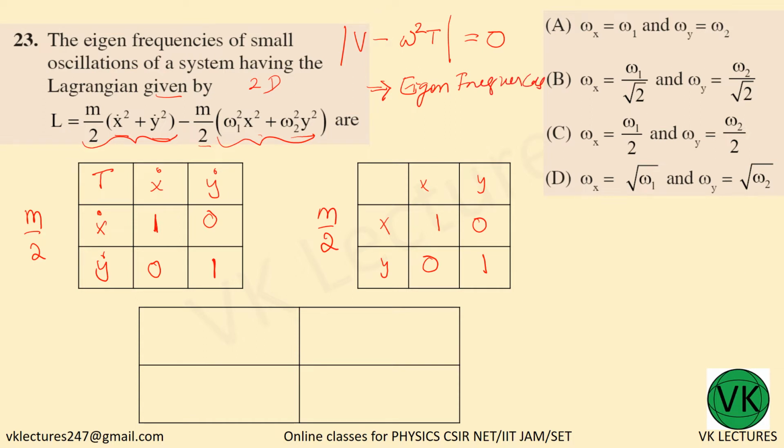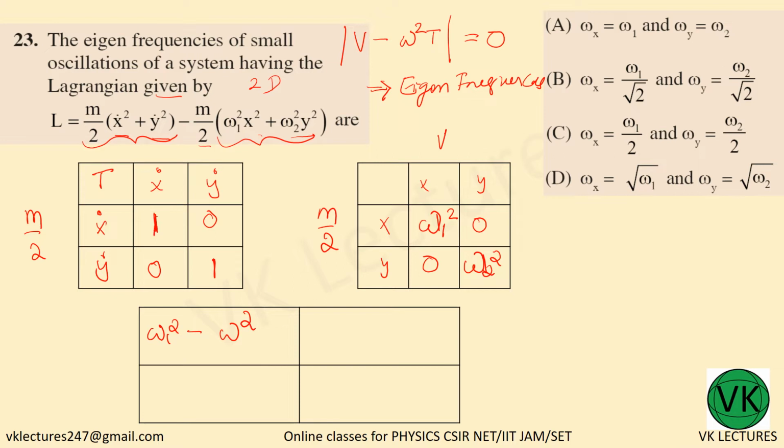Here this is your V, this is your T. So V minus omega square T: here we have omega 1 square minus omega square, where T is nothing but 1 here.